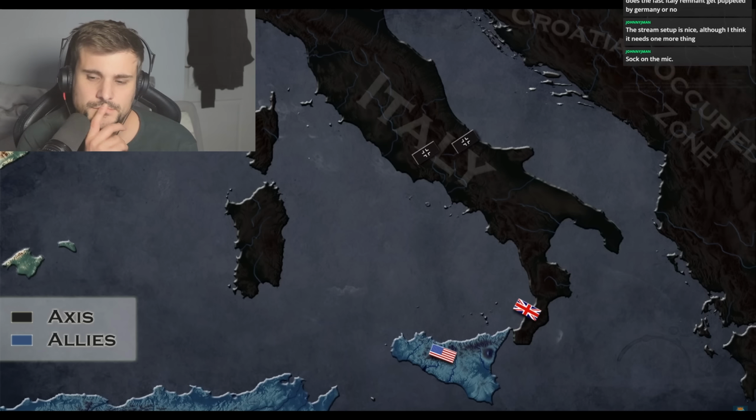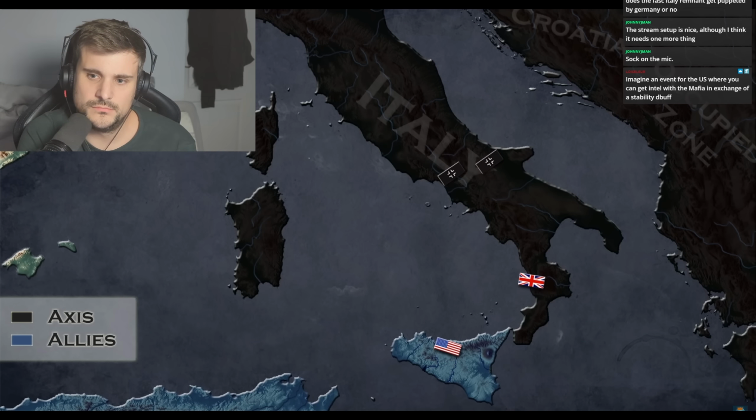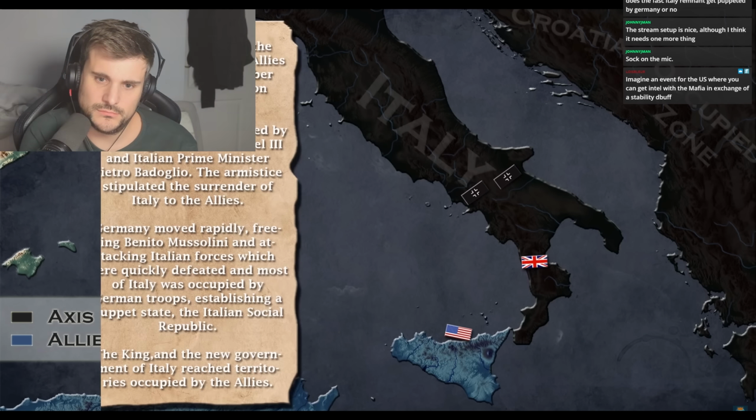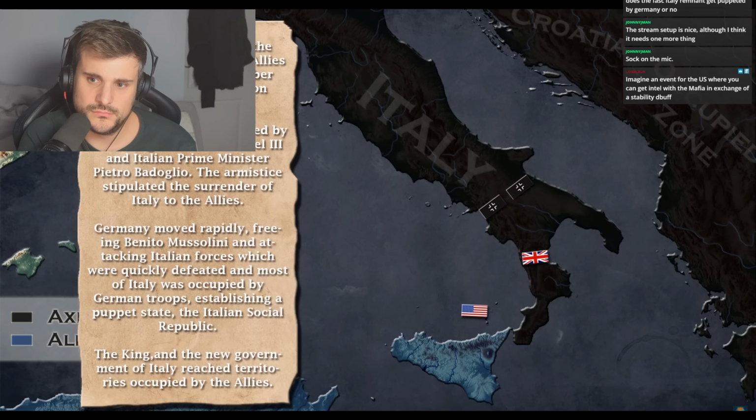On October 13th, 1943, 1 month after Italy surrendered to Allied forces, it declared war on Germany, its one-time Axis powers partner.